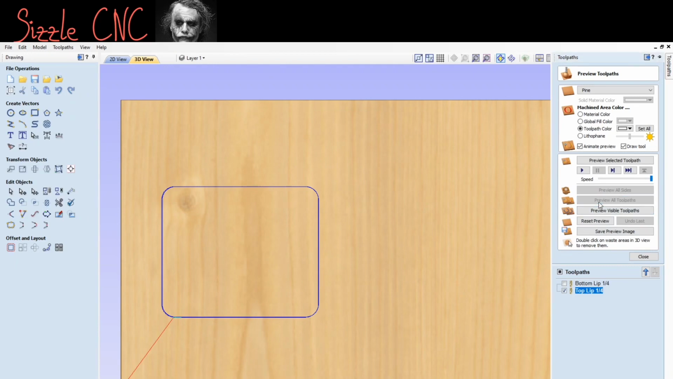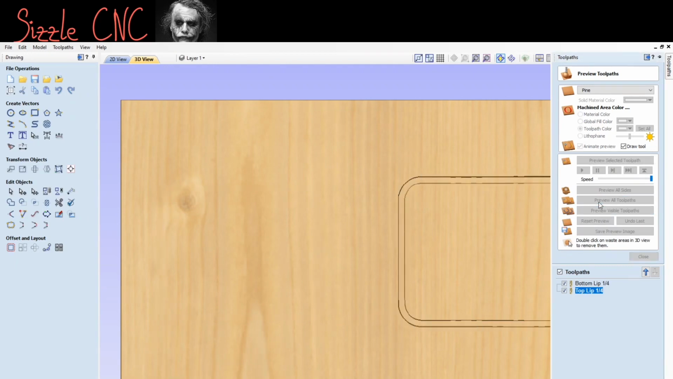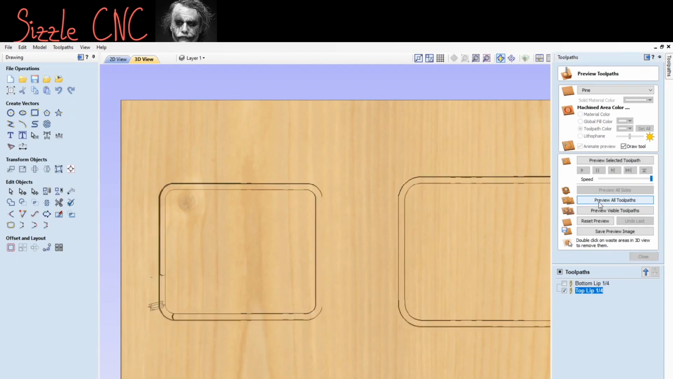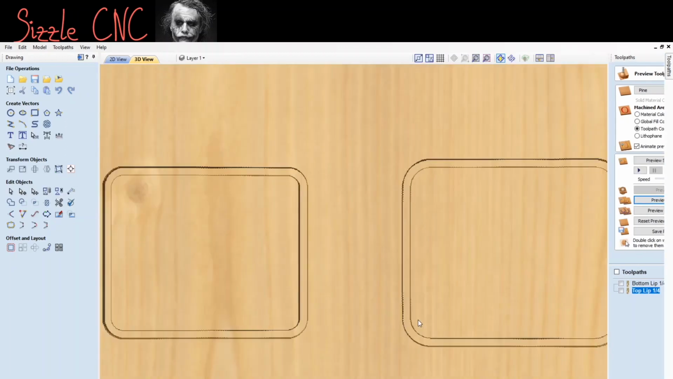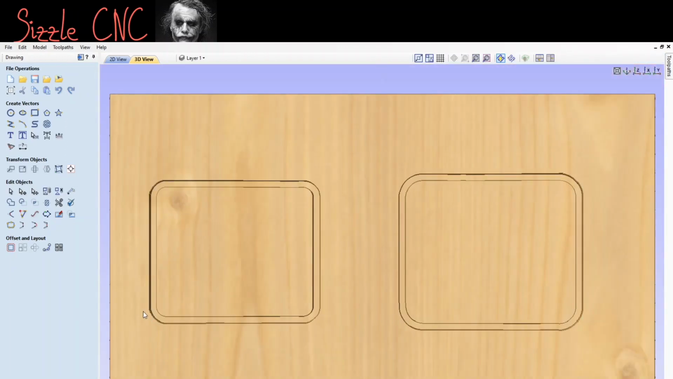All right, so we'll preview all visible toolpaths. All right, there you go. If you see, you can compare them, right? This is a little smaller than this. We cut the same line, but we did one on the inside and then one on the outside. See the difference? So when you're folding the top and putting it on top of the bottom, the lips will connect together so the top fits nice and snug.